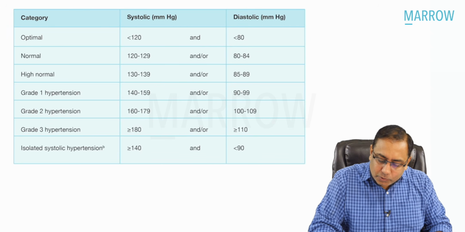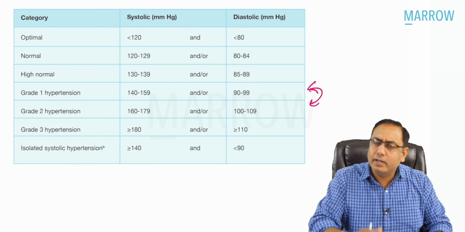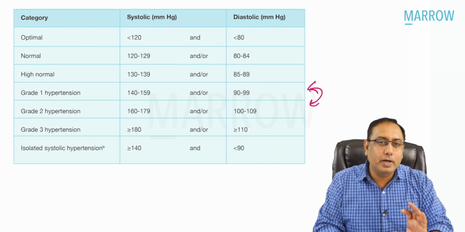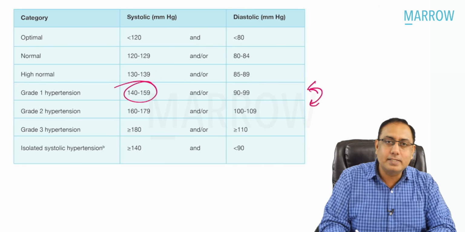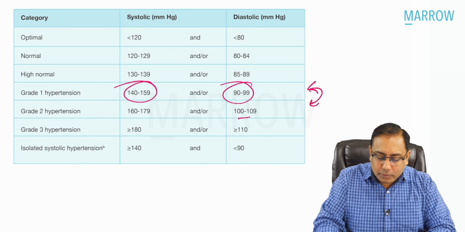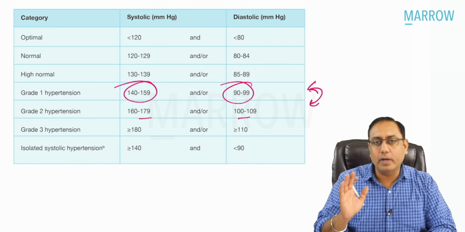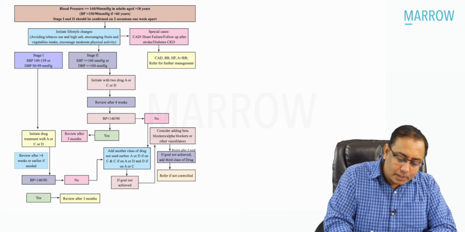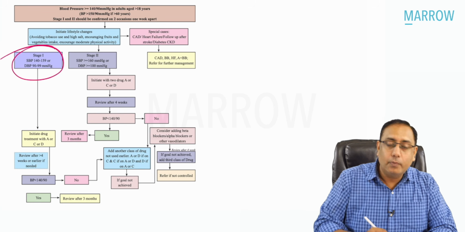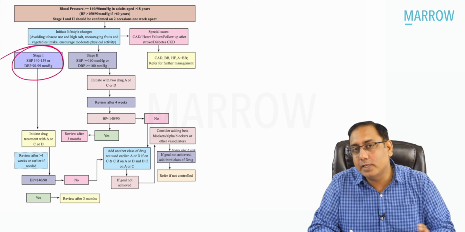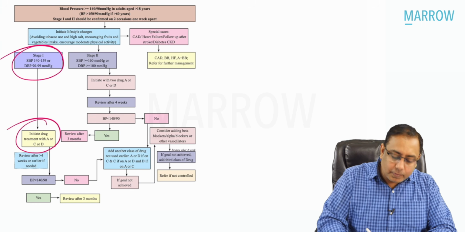Generally speaking, we have 2 levels of hypertension, grade 1 and grade 2. Grade 3 is like critical hypertension. Grade 1 is when the systolic blood pressure is less than 160 and the diastolic is less than 100. More than 160 and more than 100 is generally taken as grade 2 hypertension. The Government of India, Ministry of Health and Family Welfare, writes that if the hypertension is in stage 1, that is, systolic less than 160 and diastolic less than 100, then we have to start with A, C or D.